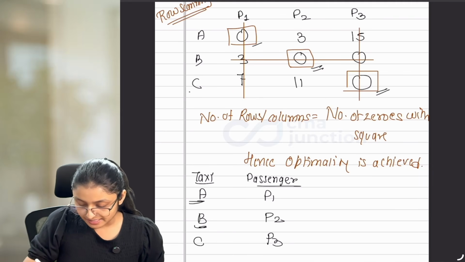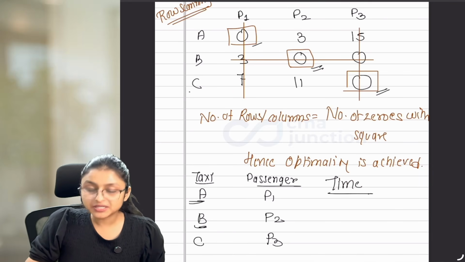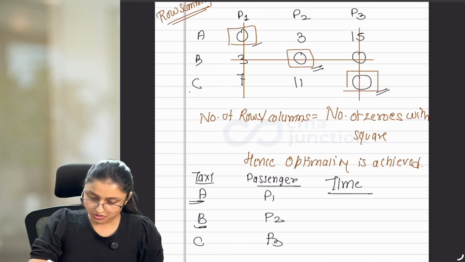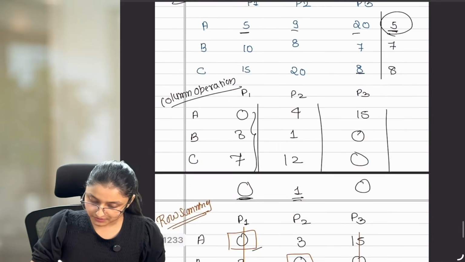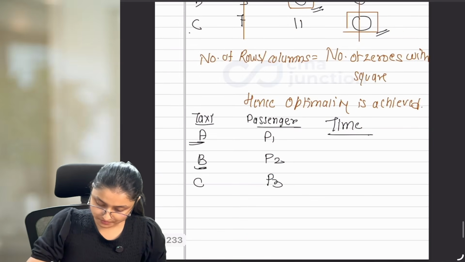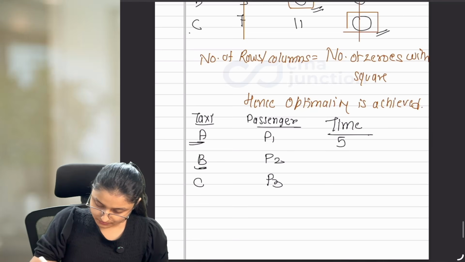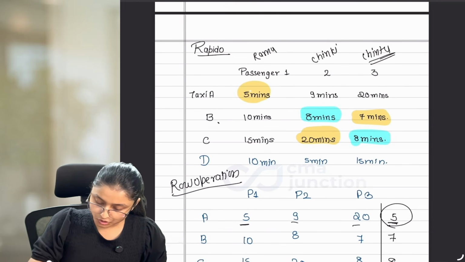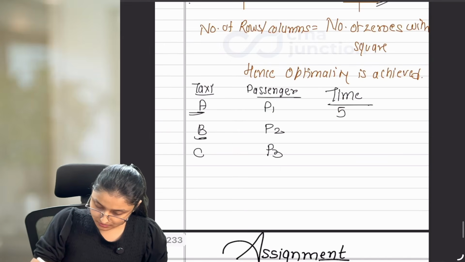Okay? And this time taken should always be taken from the first table which you have in your question. So, A is assigned to P1. The time is 5 minutes. B is assigned to P2. The time is 8 minutes.